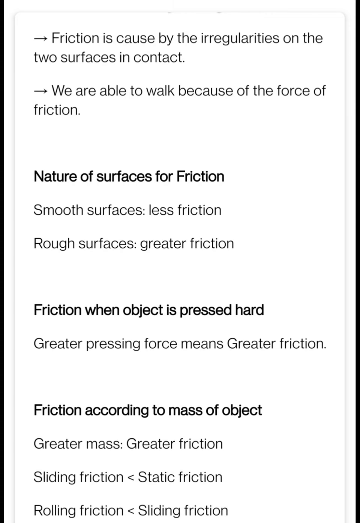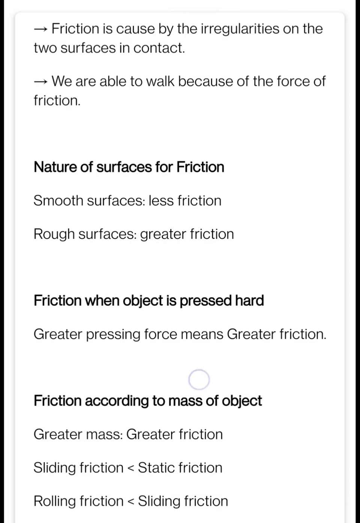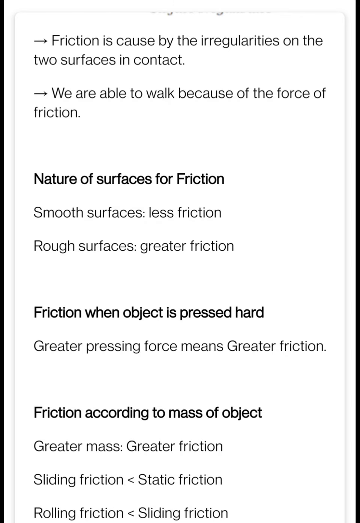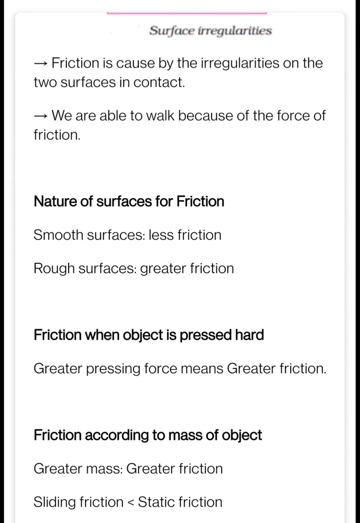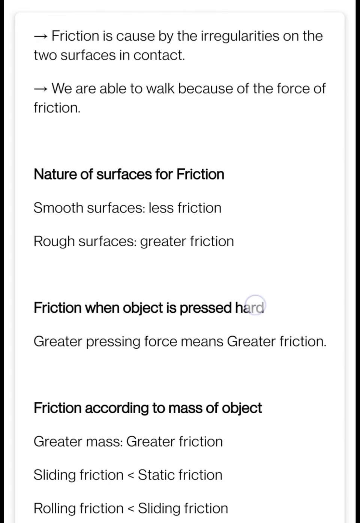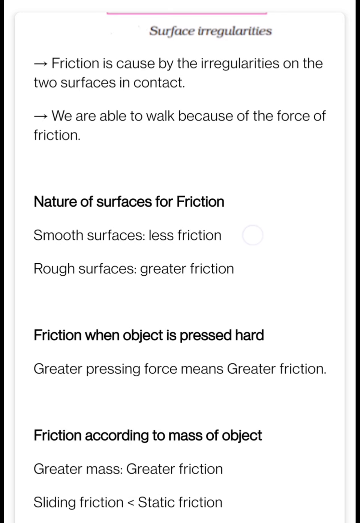There is an oily thing between your feet and the floor which reduces the friction. That is why, when there is a banana peel, or an oily floor, or else a watery floor, there is the highest risk that you might fall down. So it depends on the nature of the surface.